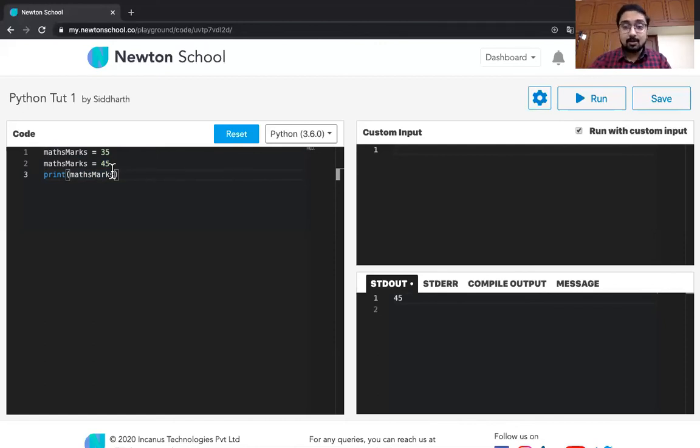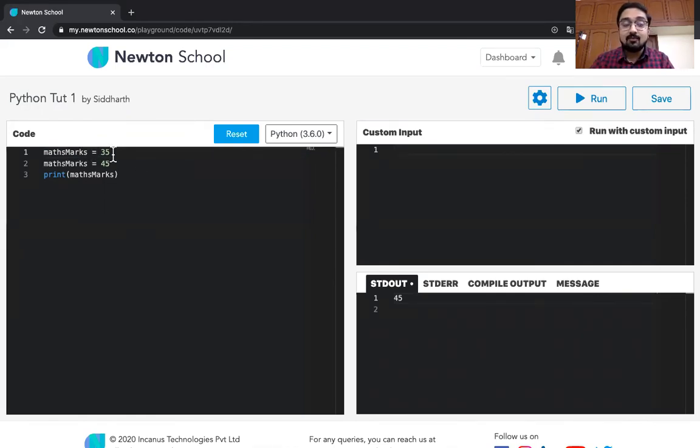One very important thing to remember over here is the order that is followed by the Python interpreter. The Python interpreter will strictly move line by line. Now, in the first line, when it sees math marks is equal to 35, it understands that you are trying to create a new variable, because whenever you say math marks is equal to 35, you are creating a new variable and also initializing it with some value. So the Python interpreter goes and sees that there's no such variable, no shelf labeled math marks. So it will assign an existing shelf the new label math marks, and then it will store the value 35 in it.